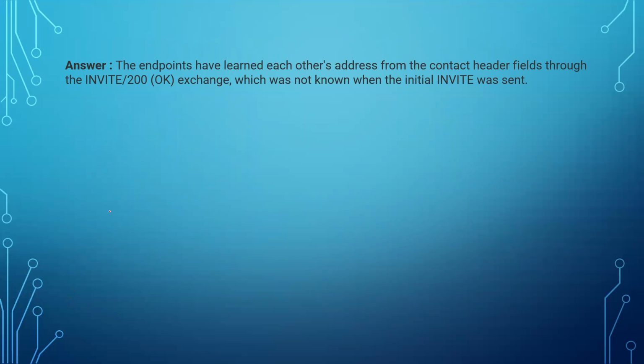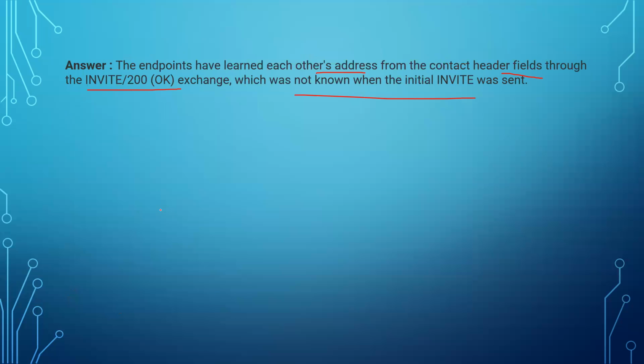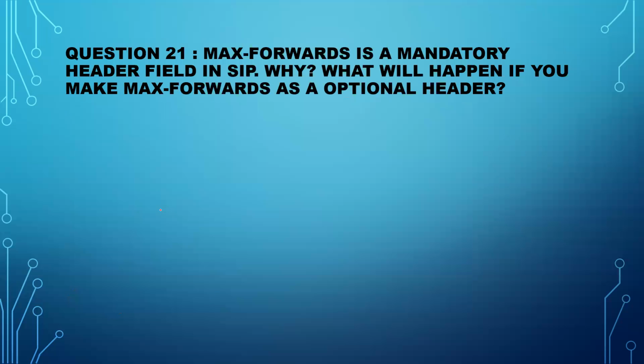Like here you can see, endpoints have learned each other's address from the Contact header fields through the INVITE 200 OK exchange, which was not known when the initial INVITE was sent. That means when this INVITE was sent, Alice's SIP phone doesn't know the details of Bob's IP phone. Once it receives the 200 OK, then Alice's SIP phone knows the details about Bob's SIP phone. That's why it is sending the ACK message directly to Bob's IP phone.